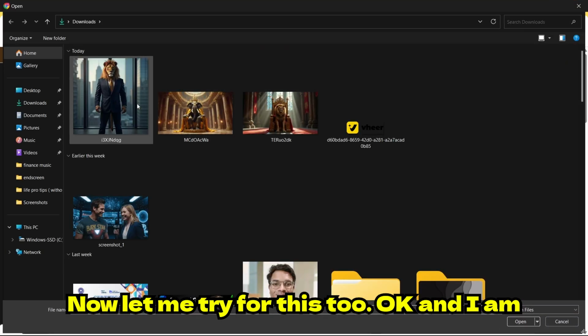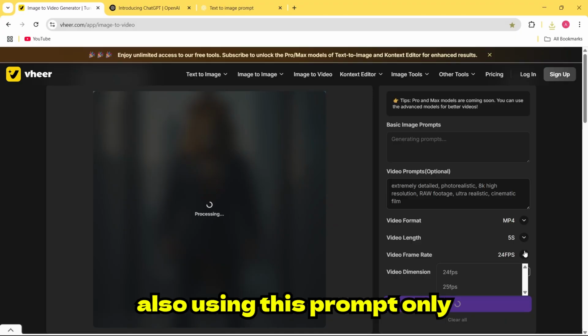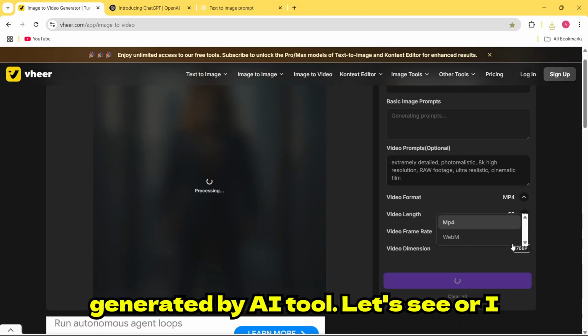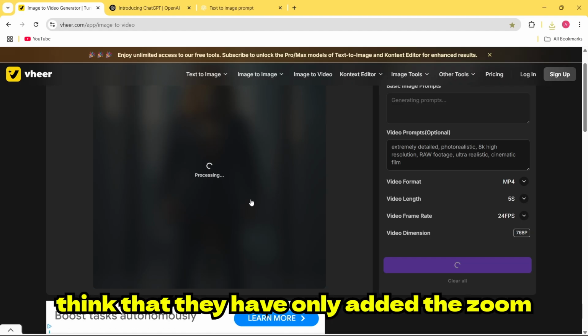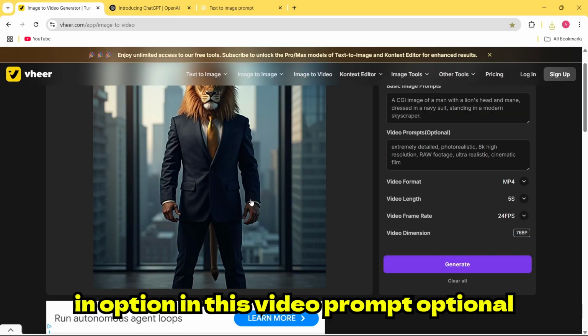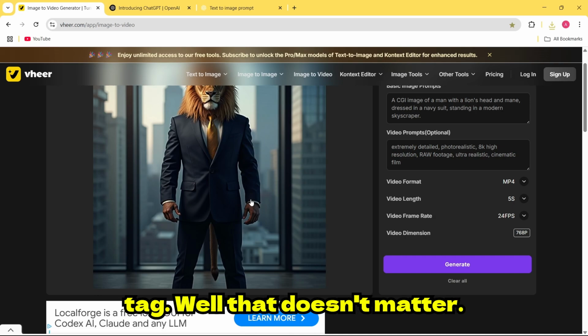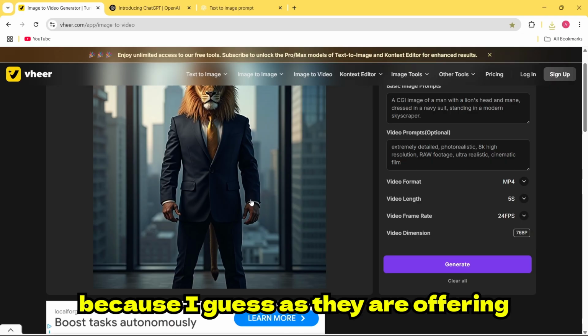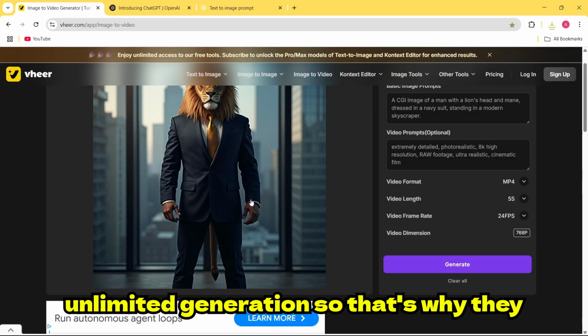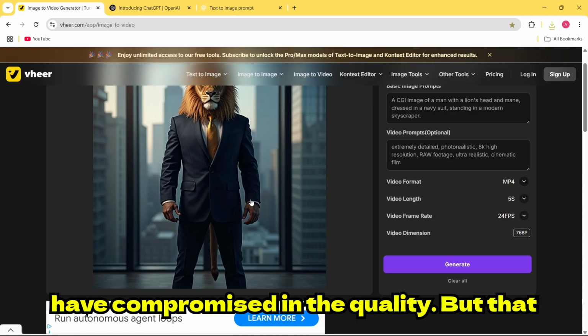Now let me try for this too. I am also using the prompt generated by the AI tool only. Let's see. I think they have only added the zoom in option in this video prompt's optional tag. Well, that doesn't matter. The quality of the video is lower because I guess they are offering unlimited generation, so they have compromised on the quality.